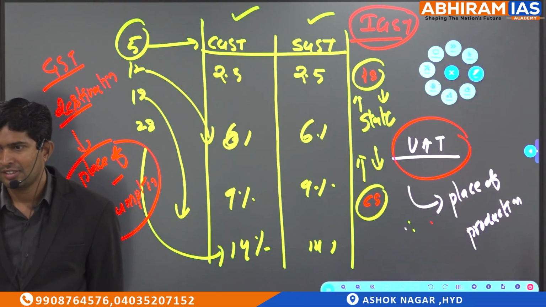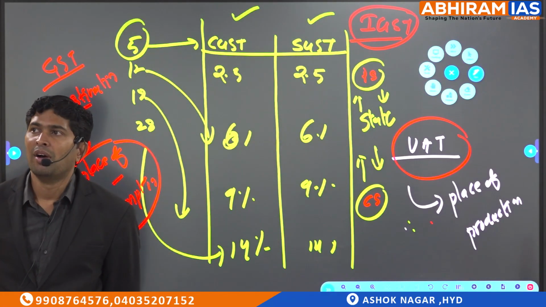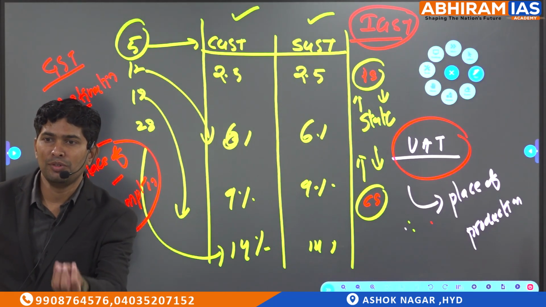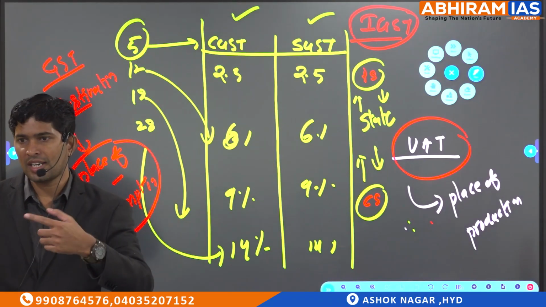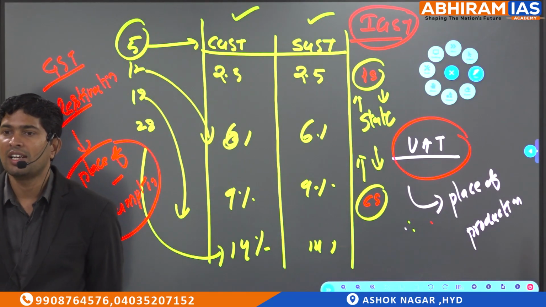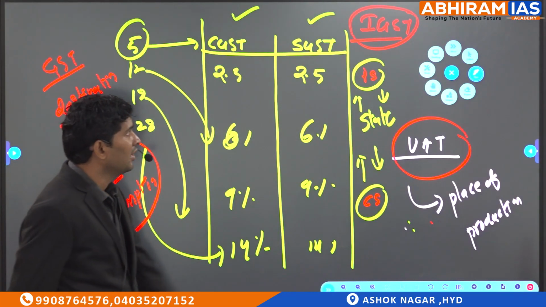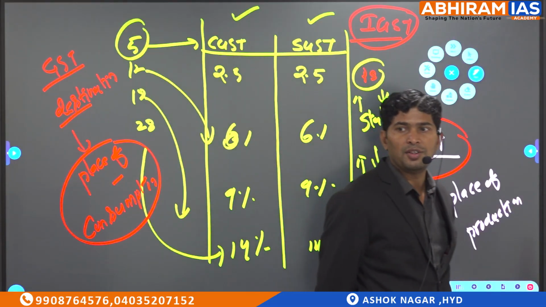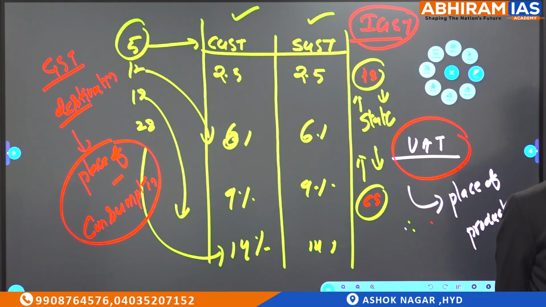Hyderabad, but they are used somewhere in Maharashtra in a tea shop. Production state is Hyderabad, Telangana. Consumption state is Maharashtra. Similarly, Maharashtra organic jaggery is produced in Maharashtra, consumed in Telangana. Now look at, in these two cases, adjustment is supposed to happen, because who is collecting the GST? Not the production state, the consumption state. So that's the reason why the concept of IGST is introduced. I repeat once again, IGST is applicable only when production state is different from consumption state.